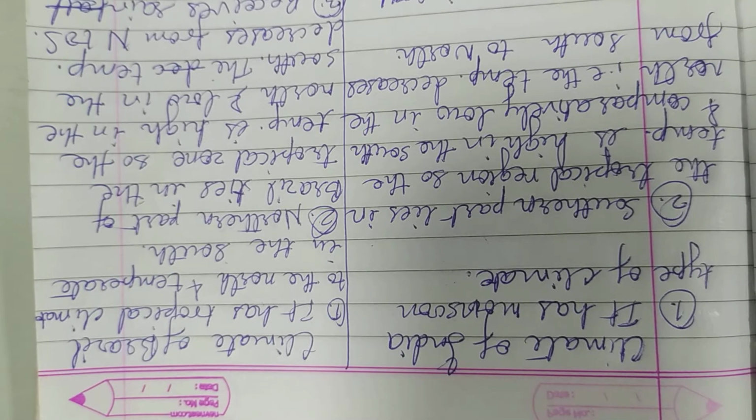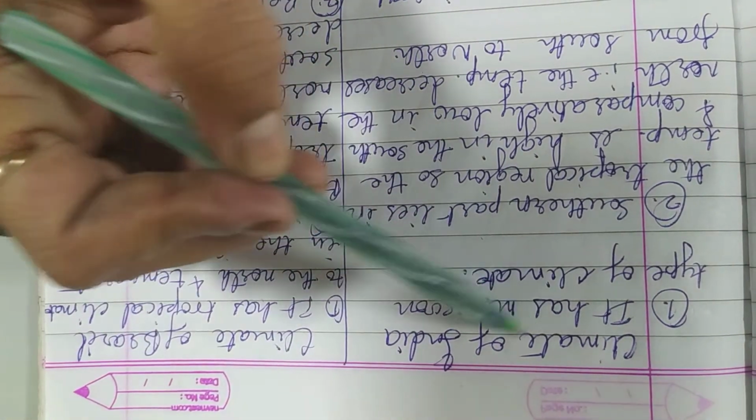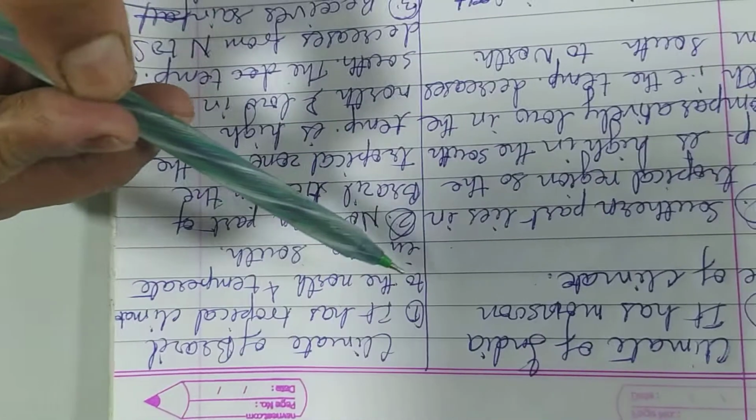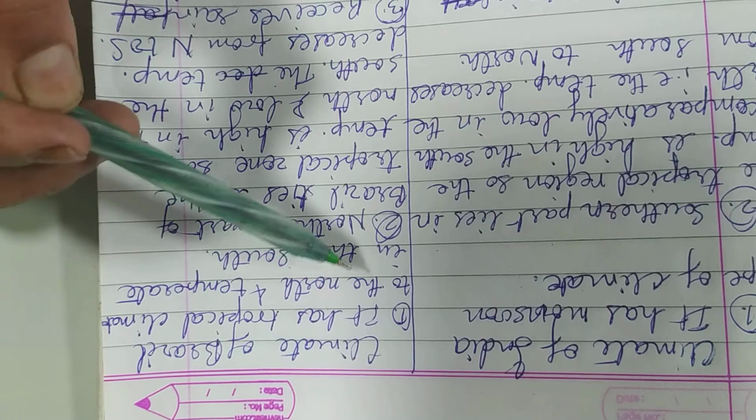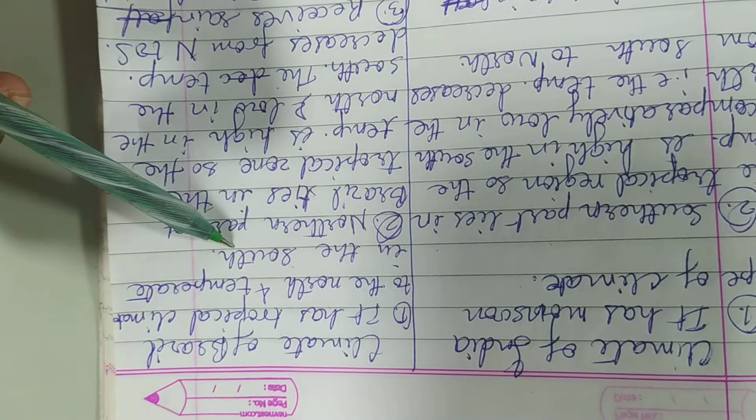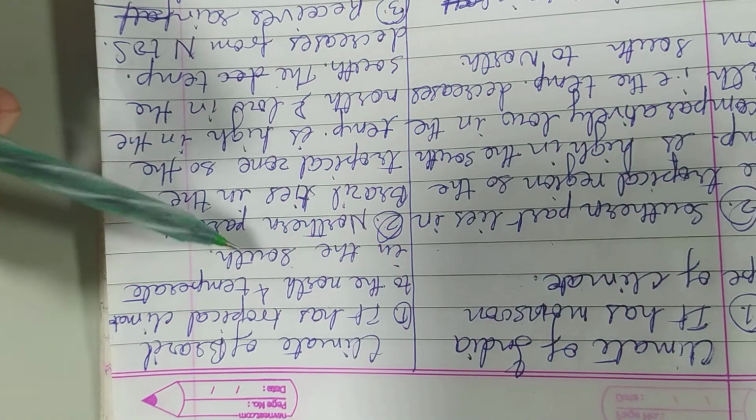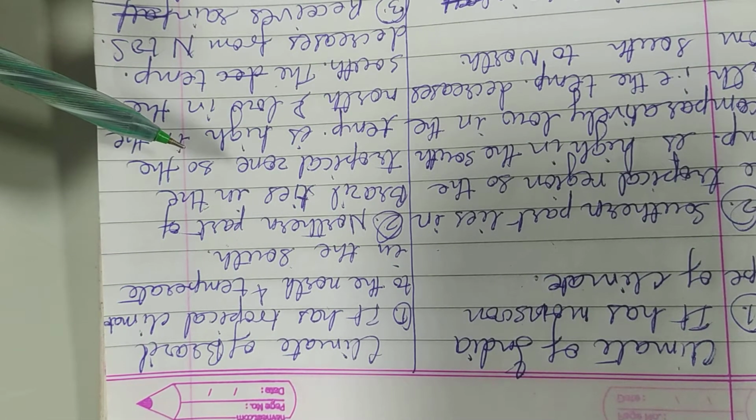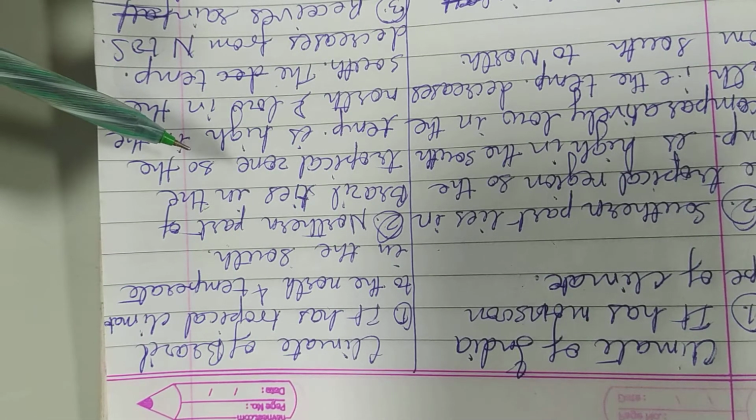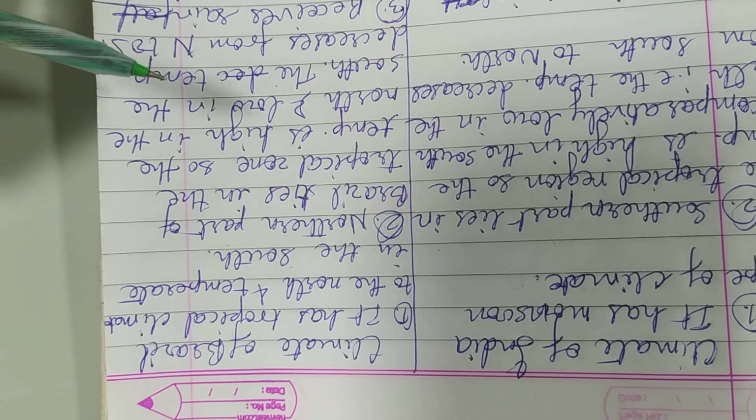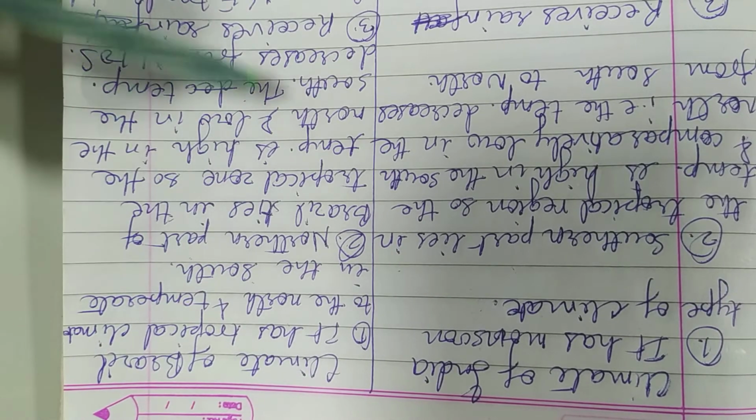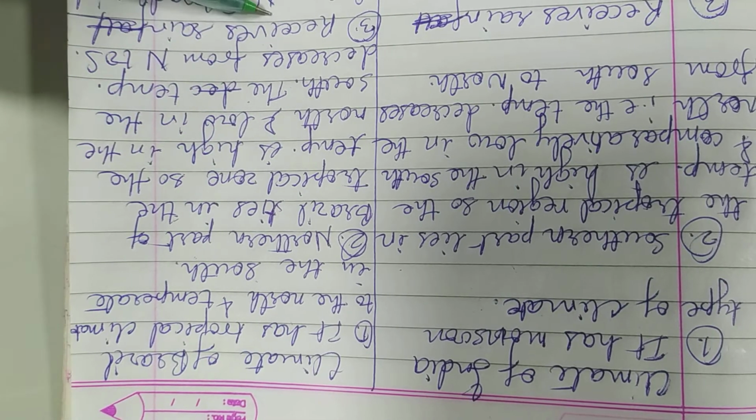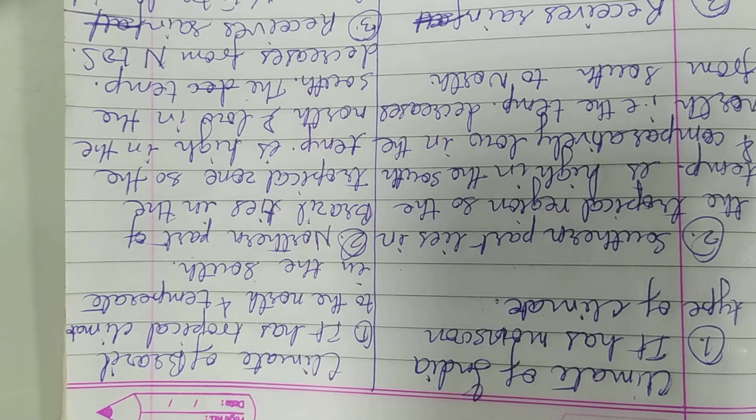So the first point below, in the column of climate of India, is that it has a monsoon type of climate. Here it has a tropical climate to the north and temperate in the south. Students, I'll just read out these points to you. If you have any queries, please do let me know through WhatsApp or through Google Classroom. Everything has been explained during the explanation of the lesson. If you still have any queries, please let me know.